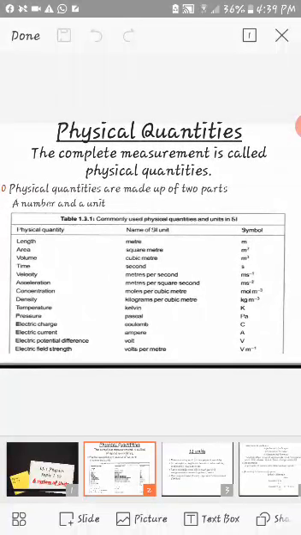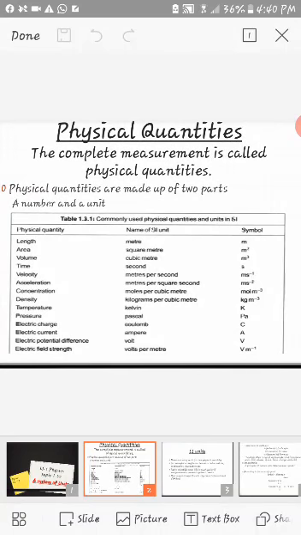Like for length, the SI unit is meter. For area, it is square meter. For volume, it is cubic meter. For time, it is seconds. For velocity, it is meter per second. For acceleration, it is meter per second square. So these are the standards that can be followed throughout the world in order to avoid any confusion, right?